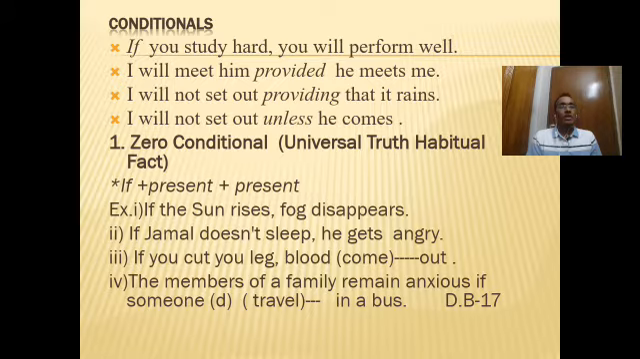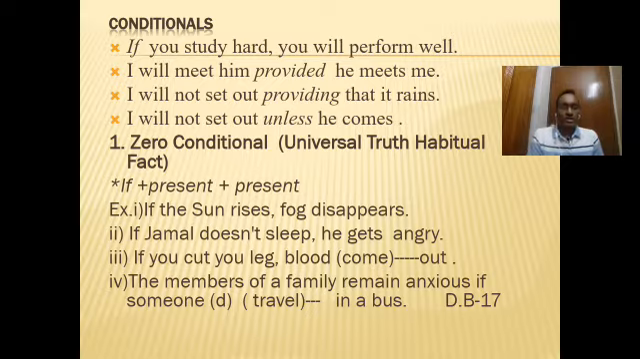I will not set out providing it rains. If rain comes, I will not go out. So there is a condition here in this sentence. We have used the condition conjunction providing in this sentence. I will not set out unless he comes. So these are the sentences where there are some conditions. And for conditionals, you know, we have some set grammatical rules, and there is no alternative to these rules. So we have to learn these rules very carefully.